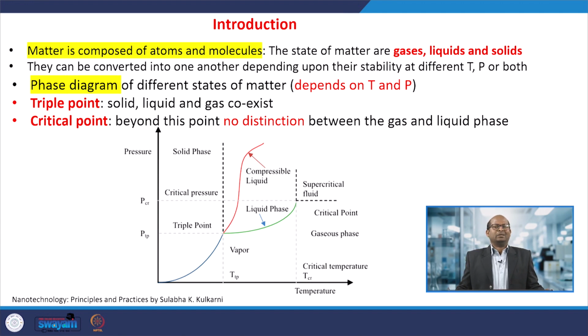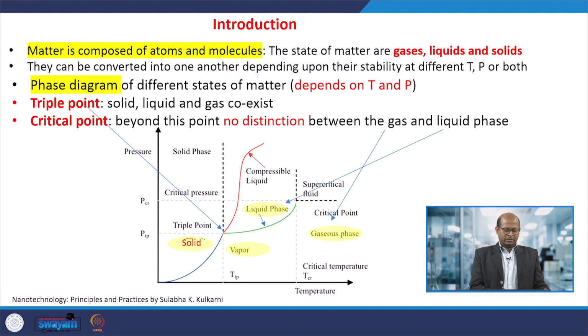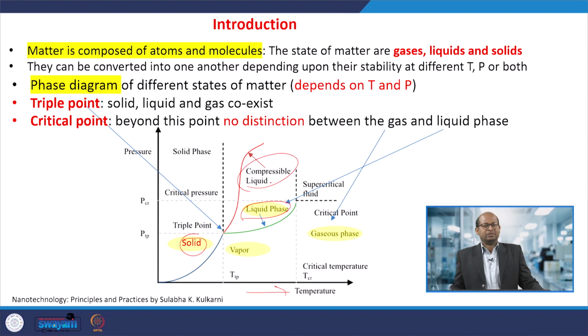If you increase the temperature of that material, it would change its phase from solid to liquid with increasing temperature. If you further increase the temperature, it converts into vapor or gaseous state. In vapor or liquid, if we increase the pressure, we get what we can call compressible liquids.